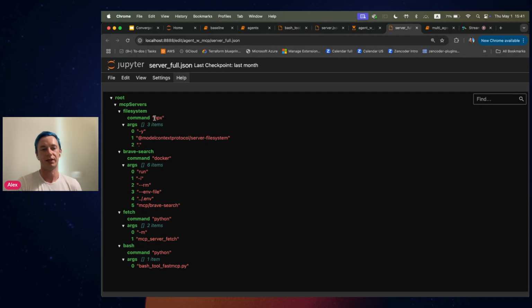And as you can see, it is run as an npm package. We also have web search, which is realized through Brave web search, and it is run as Docker. So basically, you can have MCP servers run in different flavors. It could be Docker images, npm packages, Python packages, and so on. We also have a fetch tool, which allows the LLM to fetch any URL. And we, of course, have our own bash tool over here, which is, again, a Python script.